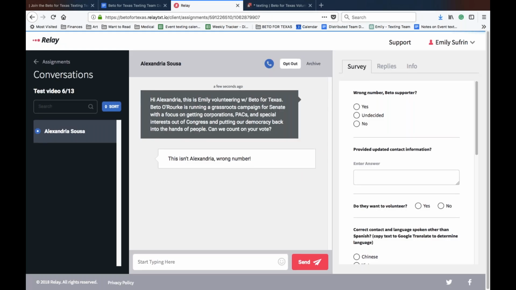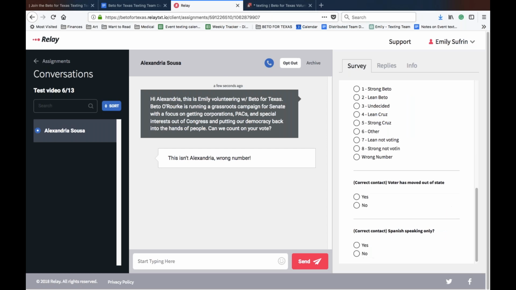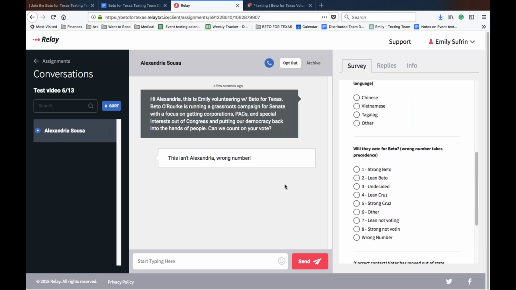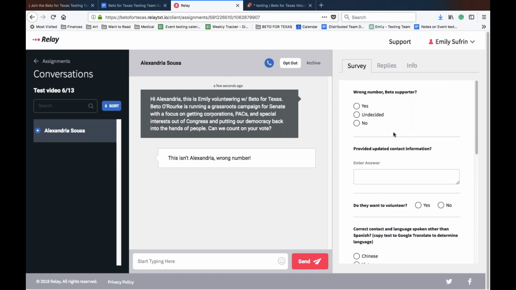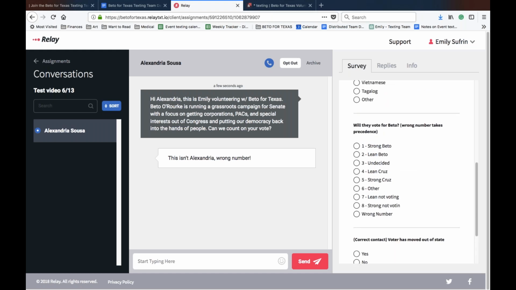So I'm going to press refresh, see if anything new has populated. Oh, interesting. Okay, so it looks like we got a wrong number. What are we going to do? Well, we're not going to panic. We are going to scroll down, and we're going to do the first of 2 things that you should always do in a campaign. We are going to record, and we are going to respond. So you can see here on will they vote for Beto, wrong number takes precedence. The most important data point we have right now is that this is a wrong number. So I'm going to click wrong number.